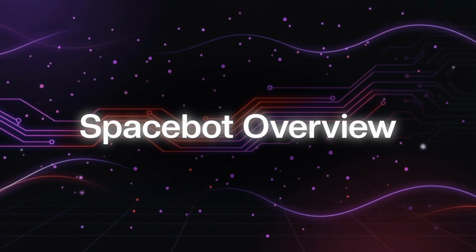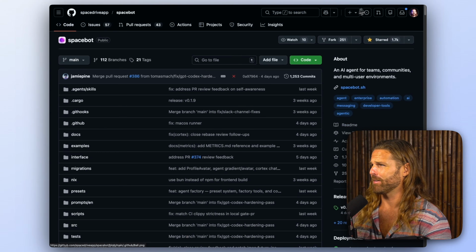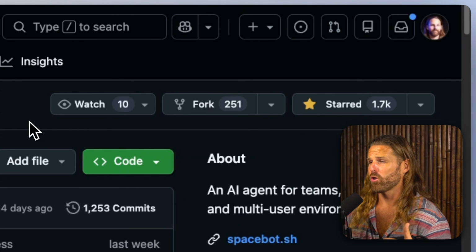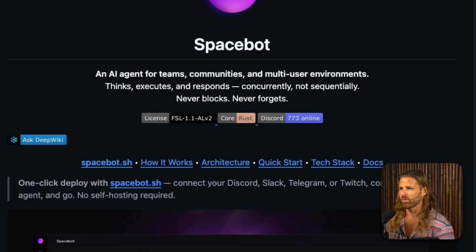SpaceBot. This is one of the few hyped agents out there. It's actually not even that hyped. It's less than 2,000 stars, which shocks me. The reason I'm really into SpaceBot is because it actually works and does what it says it's supposed to do, and it does it really well.